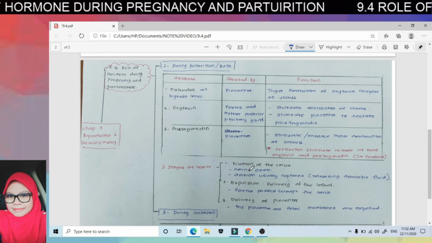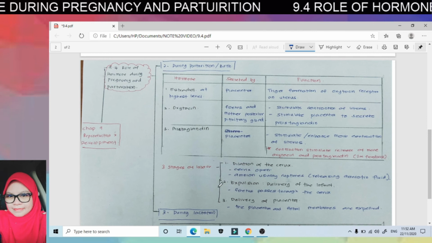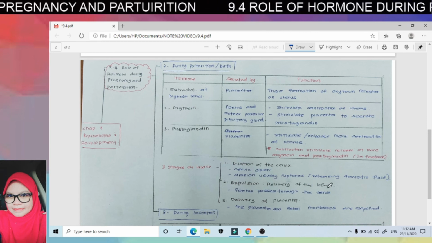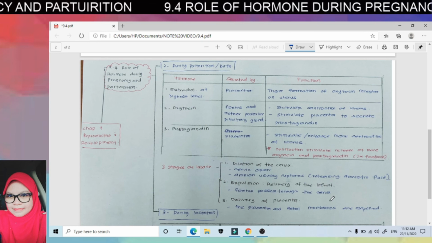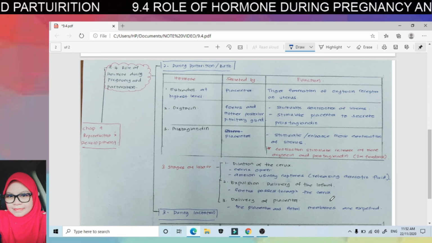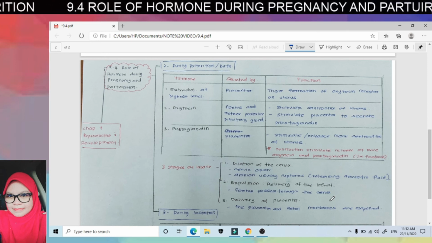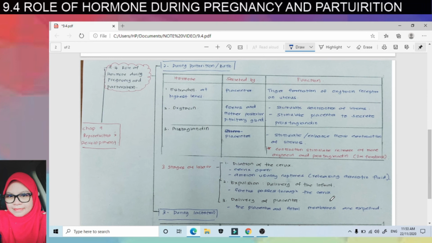So selepas ini dilation of cervix akan berlaku expulsion, which is delivery of the infant. So fetus pass through the cervix. Maksudnya bila dah berlaku bukaan cervix, air ketuban pecah, and then baby akan keluar daripada cervix.